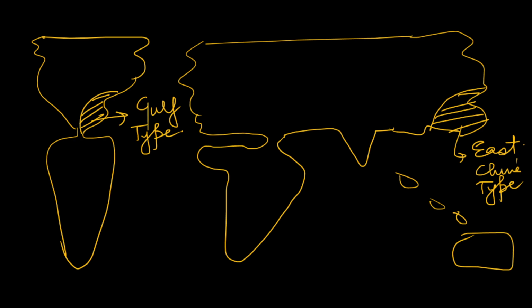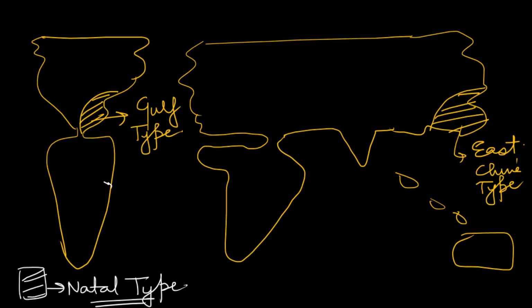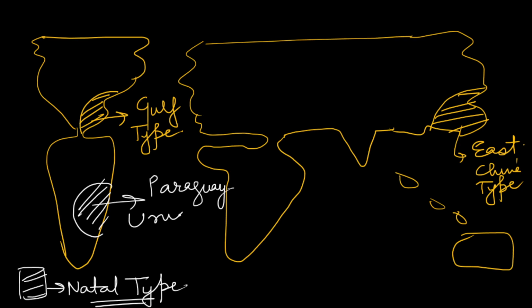Now we will see natal type. The white one will be the natal type. We all know that natal type is nothing but China type in the southern hemisphere. So natal type is found first of all in this region, in Paraguay and Uruguay. In these regions you will find the southern natal type. Here it is known as the maize belt. A huge amount of maize is produced in this region.